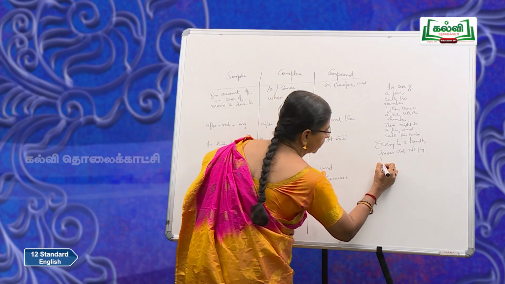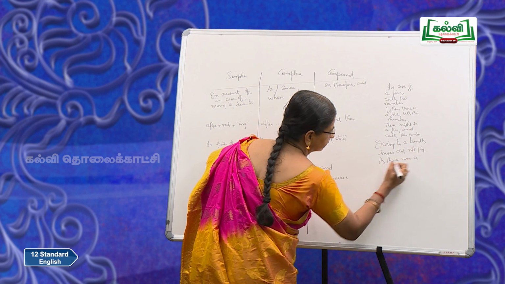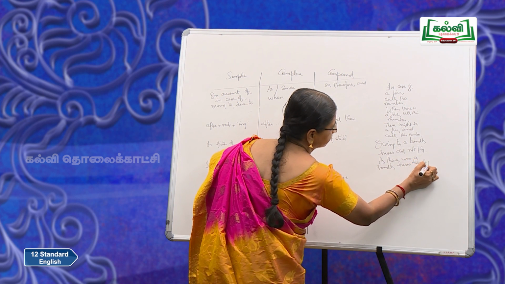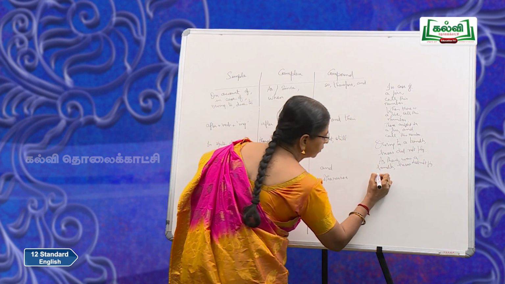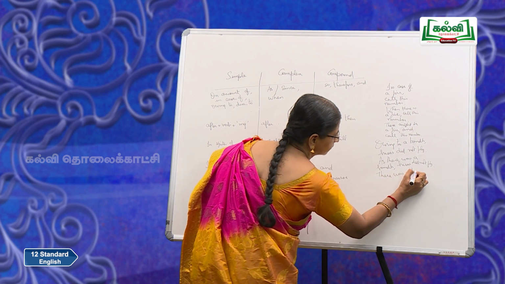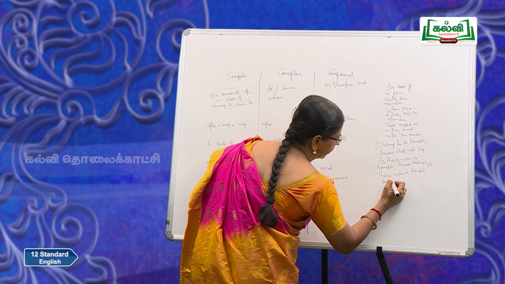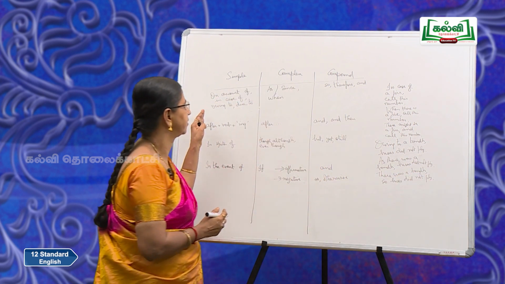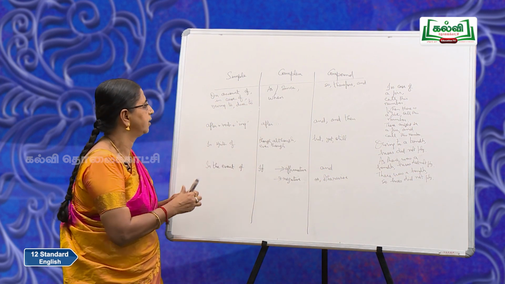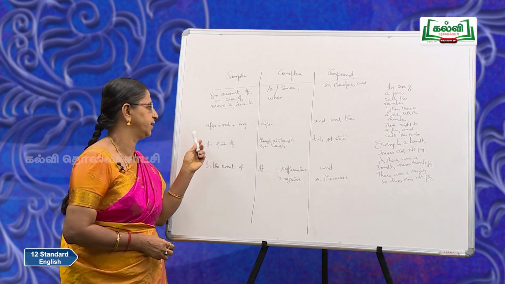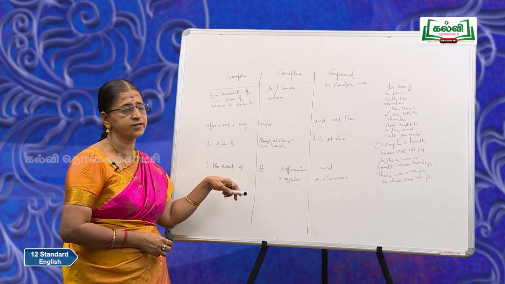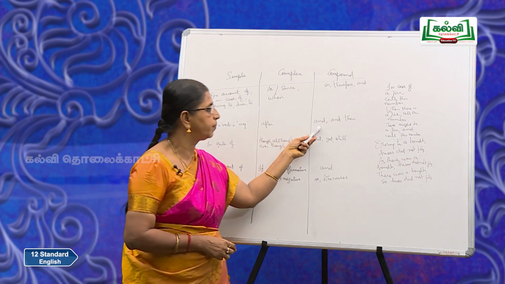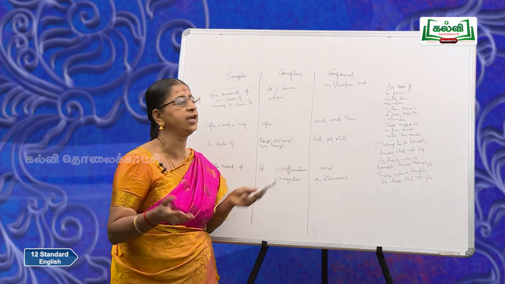So, as there was a Bandh, buses did not ply. So, here so therefore, there was a Bandh. So, or and or therefore, buses did not ply. So, this is how you reason out and make the transformation. Now, look at this sentence, after plus verb plus ing. After locking all the doors, he left the office. Here, after he had locked all the doors, he left the office. Compound, he locked all the doors and then left the office.